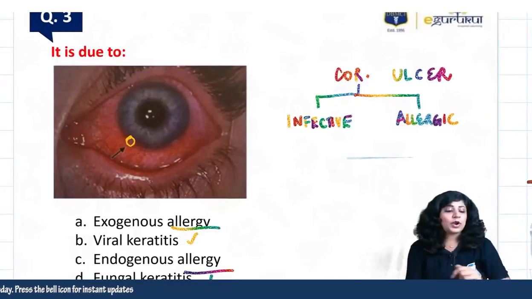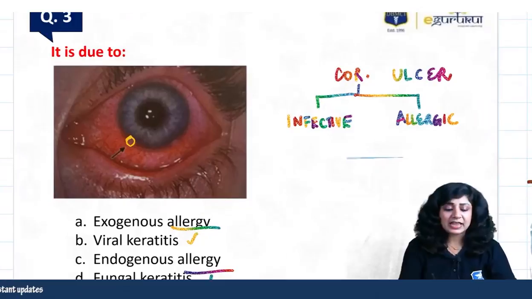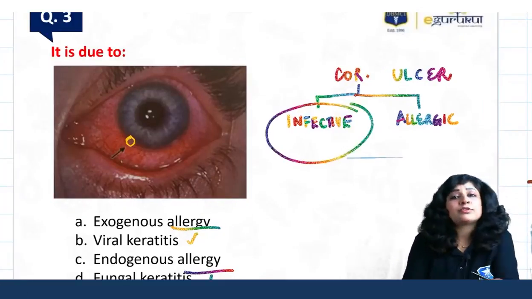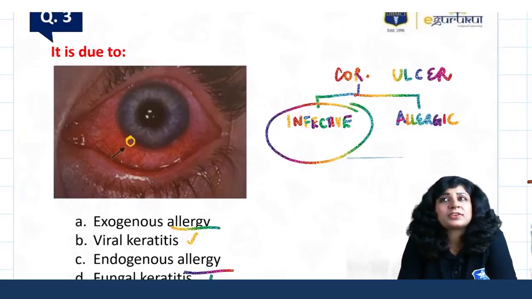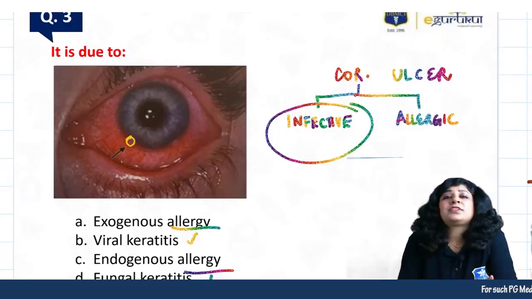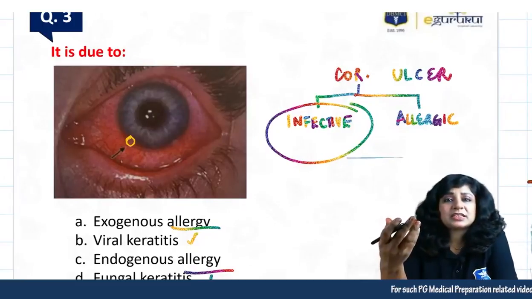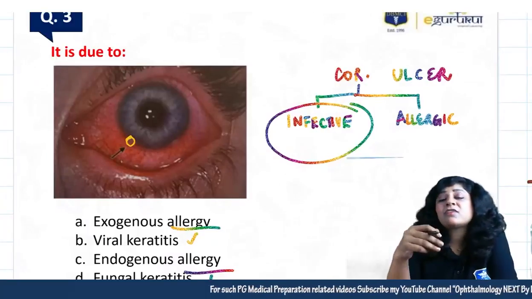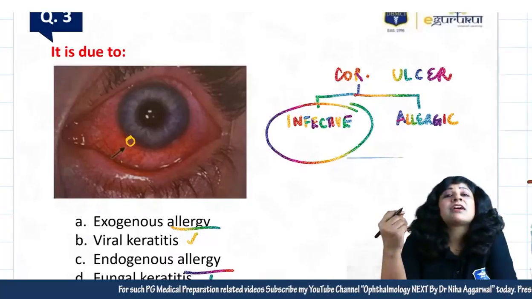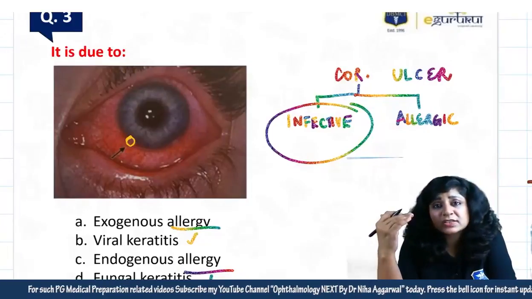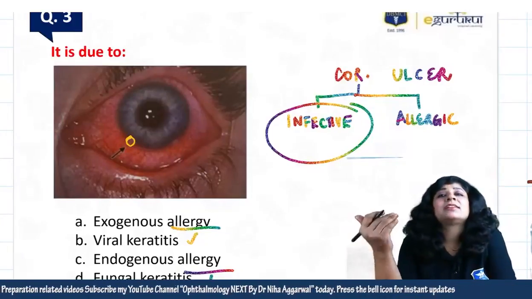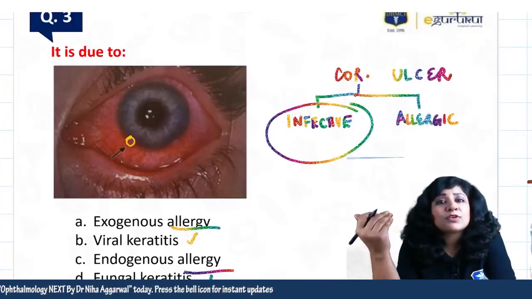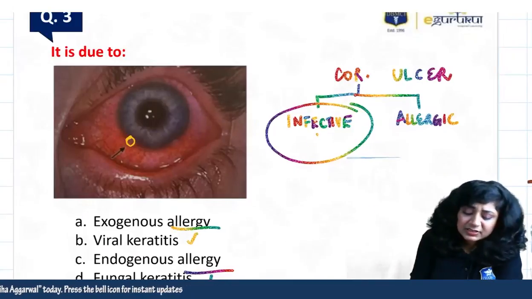Now can you tell me what kind of corneal ulcer it looks like? Yeah, you are getting this kind of picture in cases of infection. If it is a bacterial ulcer or a fungal ulcer, then we get something else. In bacterial we get a large ulcer, we get a hypopyon. If it's a fungal ulcer, then we will get multiple satellite lesions, feathery margins, raised edges, a dry-looking grayish colored ulcer. We have a big hypopyon, immune ring of Wesley. So these are things. So that means it's not infective.